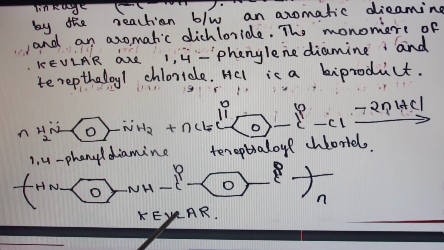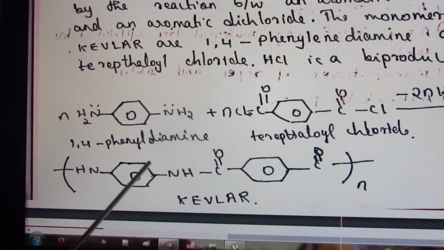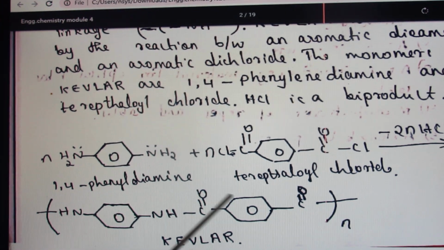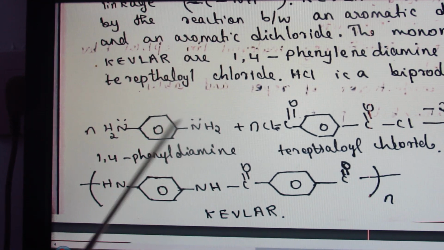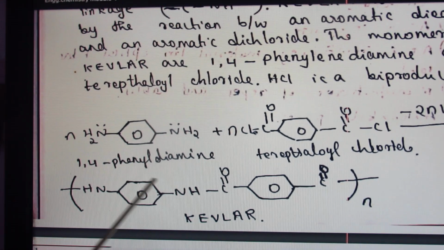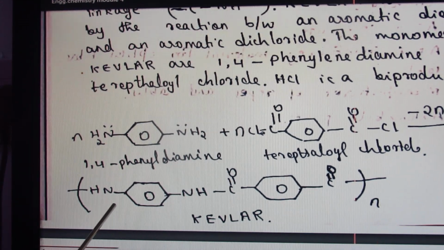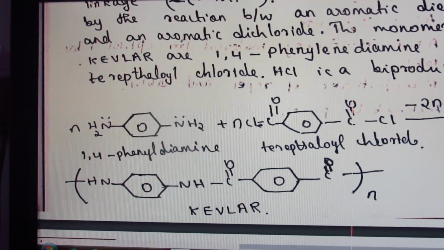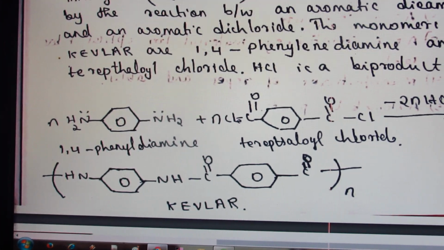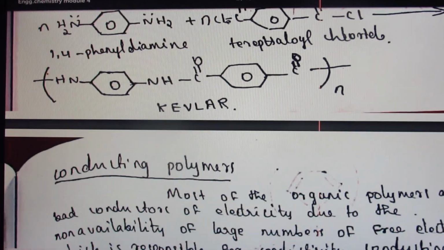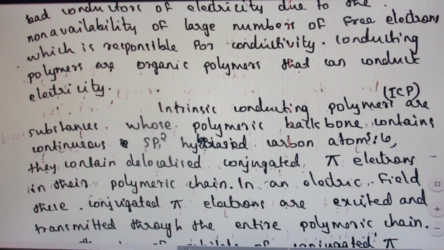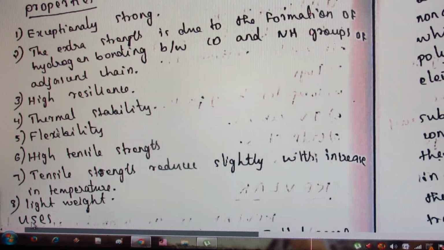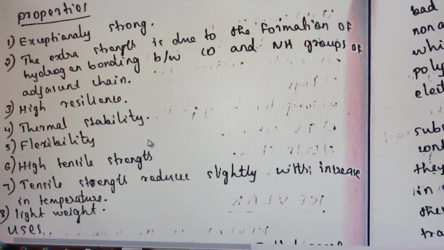So look at the structure first. Aromatic amide. Amide means NHCO. On both sides, a benzene ring is there. And the functional groups are di, meaning two functional groups. So on one side NH, definitely the other position is also NH. Here also CO, here also CO. Hope all of you understood the process of formation of Kevlar copolymer. Kevlar is a copolymer and at the same time a condensation polymer. How is it a copolymer? Because different types of monomers are present here.